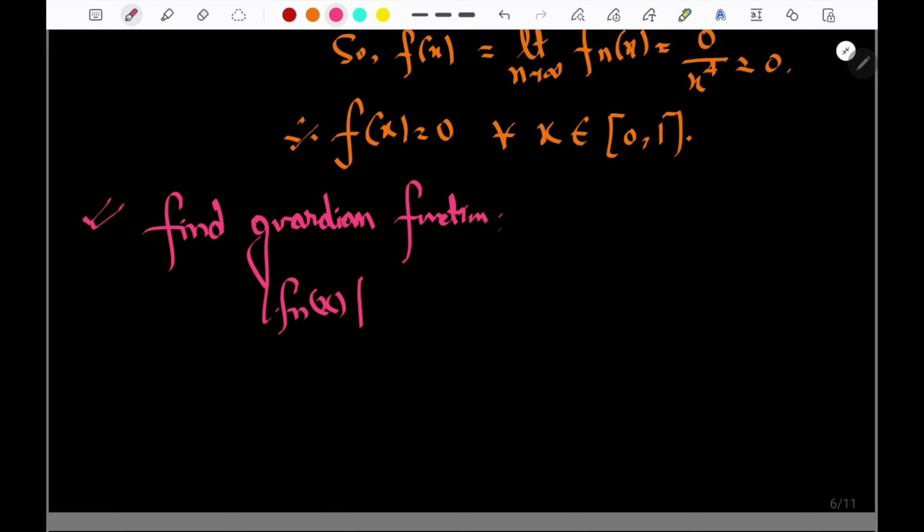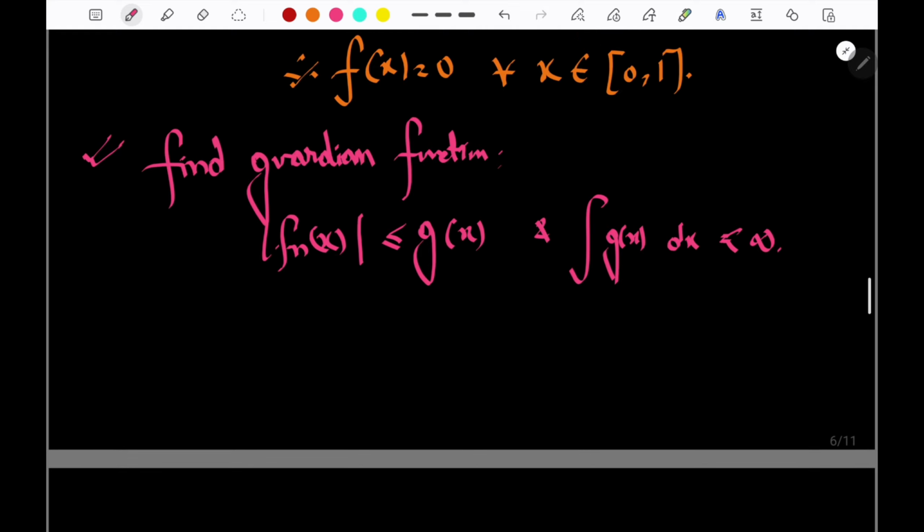The mod of fn x is less than or equal to g x, and the integral of g x dx is less than infinity. That is what we require. So how do we find this? It means find something which is independent of n.